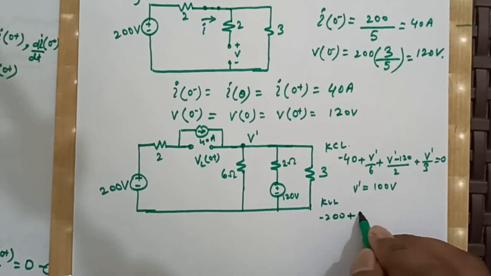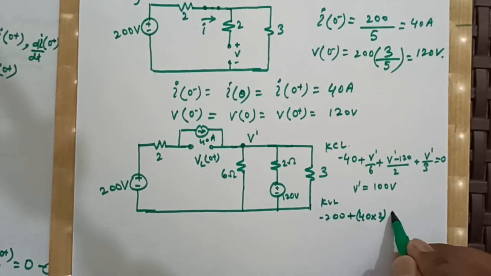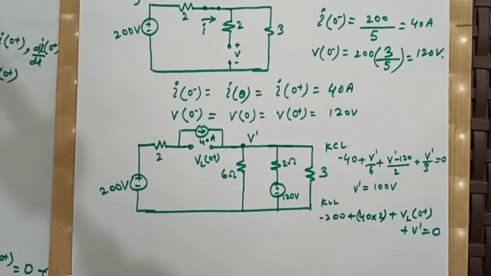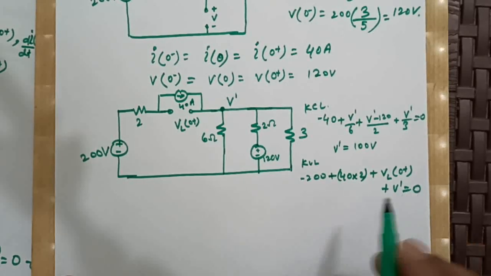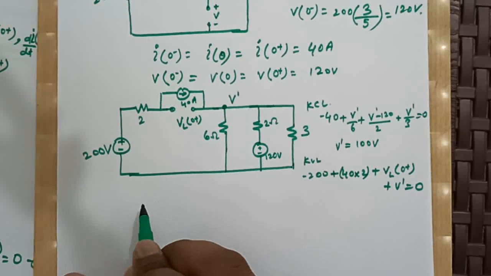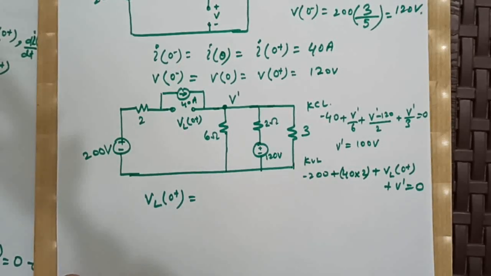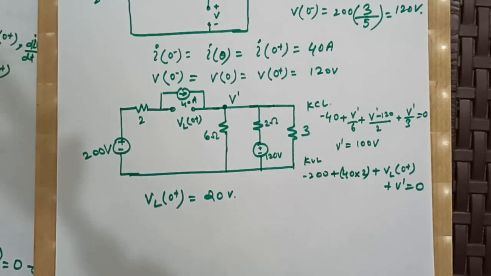So minus 200 plus 40 into 2 plus VL0 plus, right, plus V dash is equal to 0, isn't it? Now putting the values of V dash, we will have VL0 plus is equal to 20 volt, isn't it?